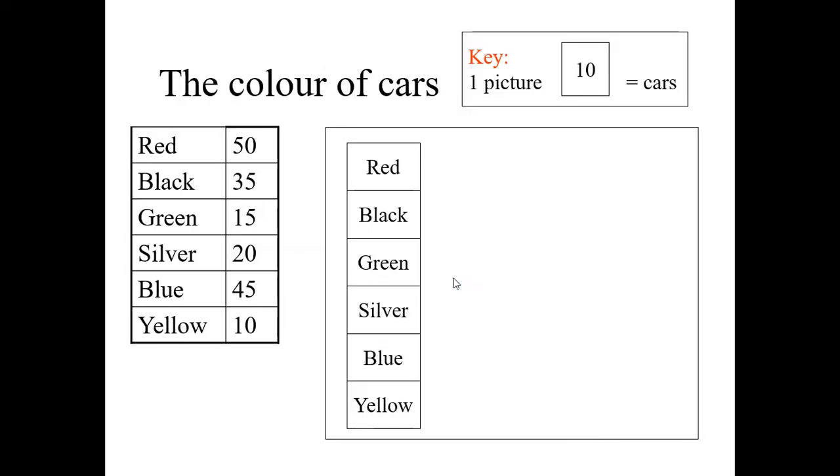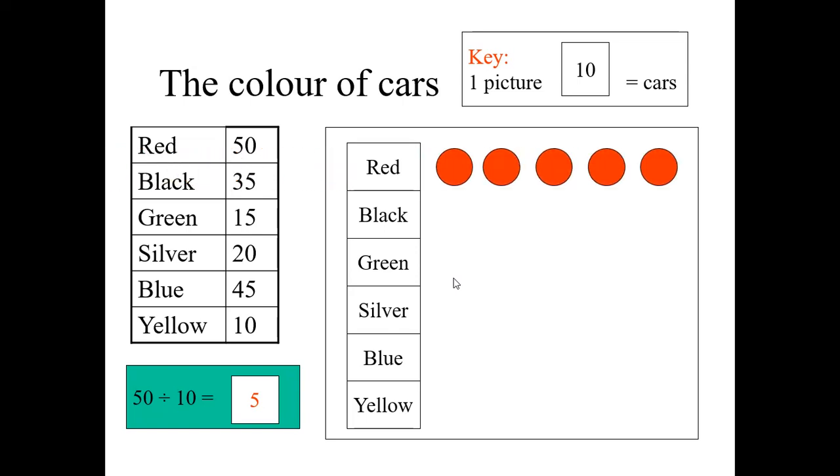Now how many red color cars are here? 50. Each figure is how many? 10 cars. Then how many red pictures do we have to draw here? We need to divide 50 by 10. How much? 5. Now we should draw 5 red circles, or you can draw cars or any picture.